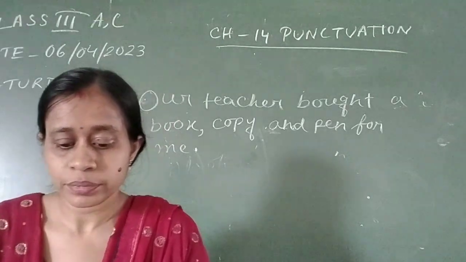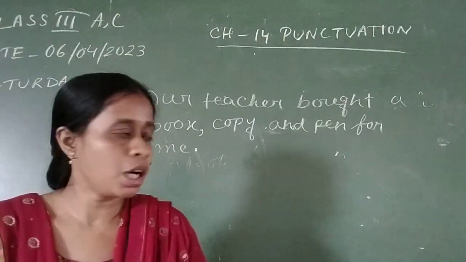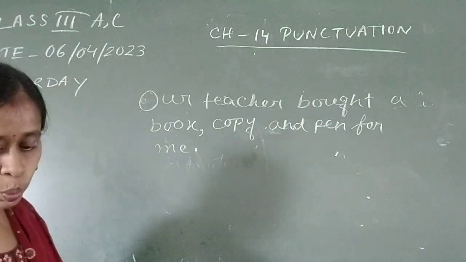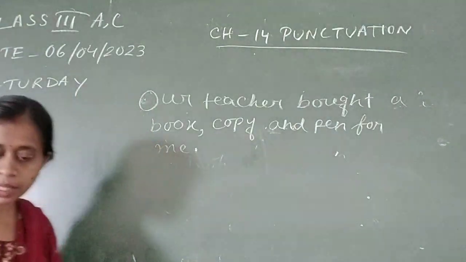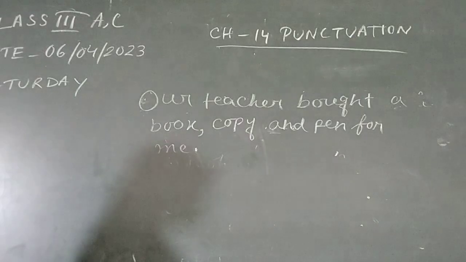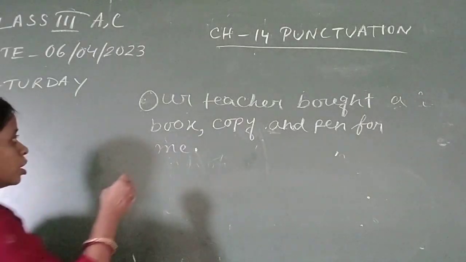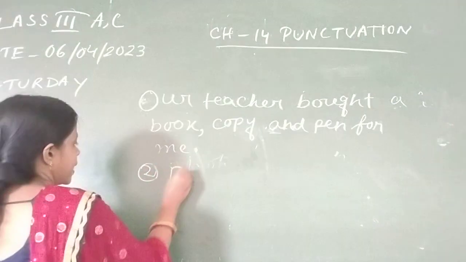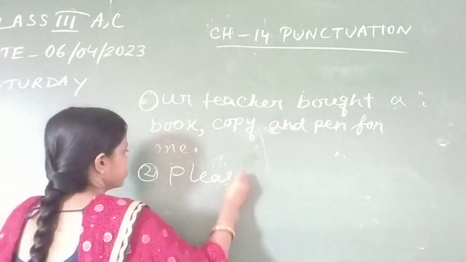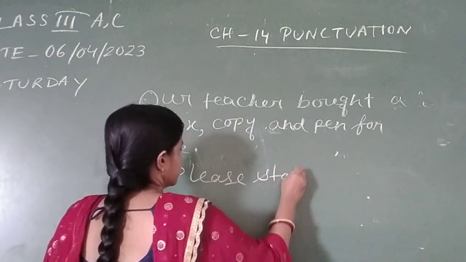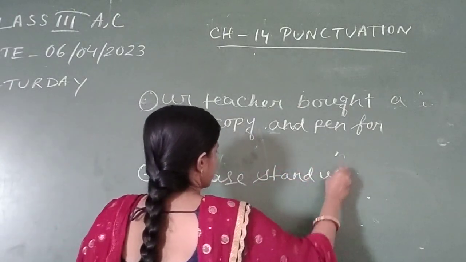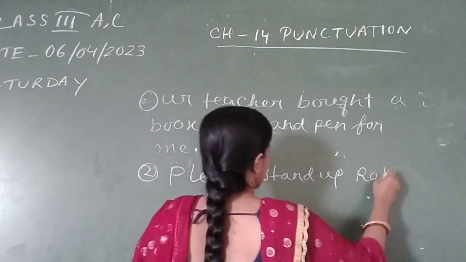Next, I want to give you one more sentence. Please stand up, Rohan.